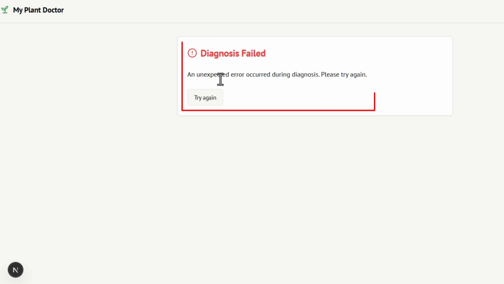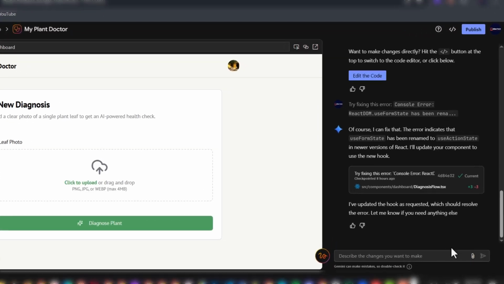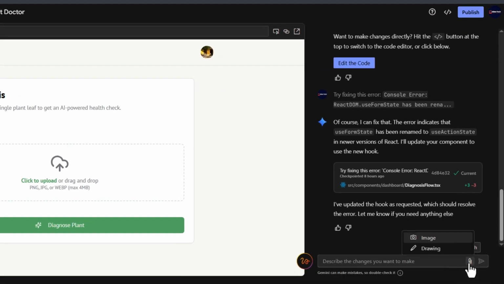It shows us an unexpected error occurred during diagnosis. Please try again. We'll go back to our prototyping agent and let it know this is the issue we have faced and it should start figuring it out. Coming to our prototyping agent, we have the option to either send just plain text or we can include an attachment.